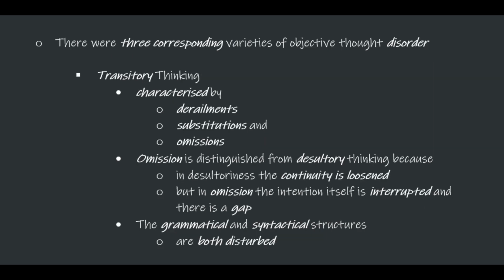There are 3 corresponding varieties of objective thought disorders. The first one is transitory thinking. It is characterized by derailments, substitutions, and omissions. Omission can be distinguished from desultory thinking because in desultoriness, the continuity is loosened, but in omission, the intention itself is interrupted and there is a gap. And the grammatical and syntactical structures are both disturbed.